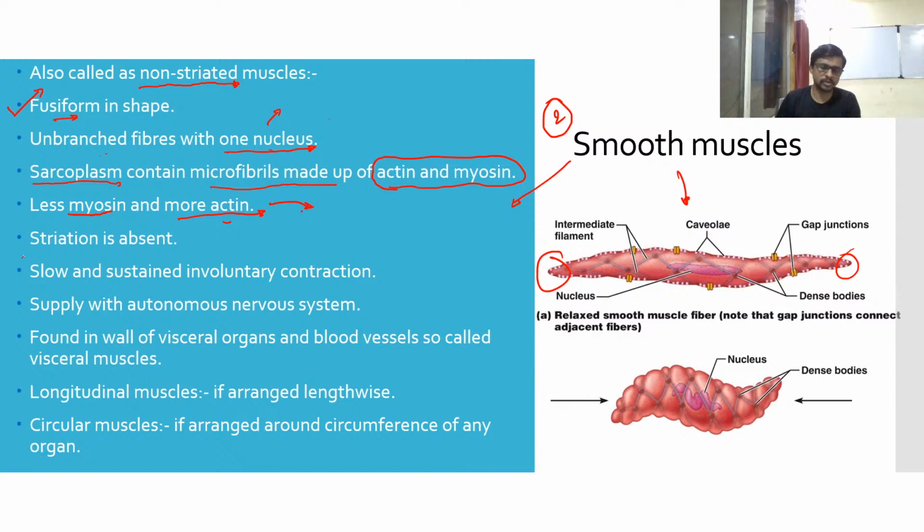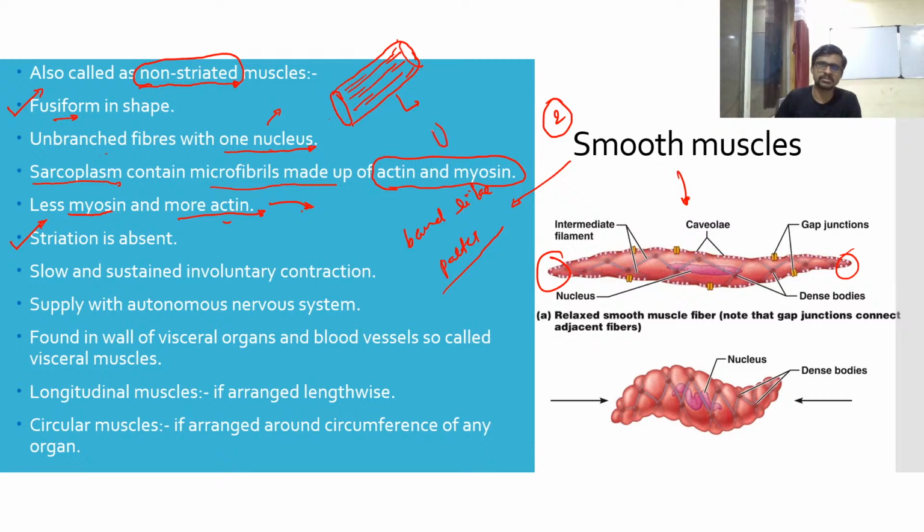They show absence of striation. Striation means a band-like pattern. So what is meant by striated and non-striated? Let me explain first. For example, this is the structure of a band, and if you are able to see this type of banding pattern inside the structure, you can say it's striated.